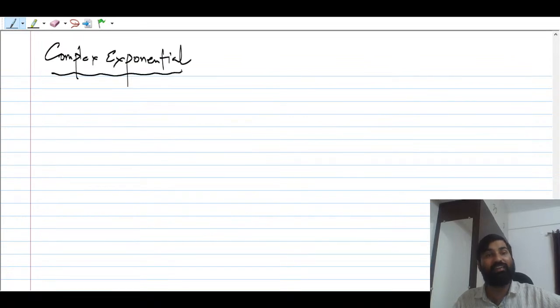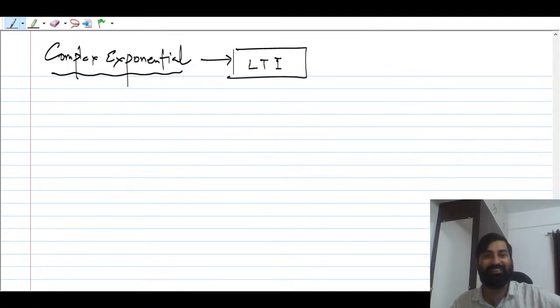It is one of the most elegant inputs. If you give a complex exponential to an LTI system, you will get a complex exponential only. This is very important.